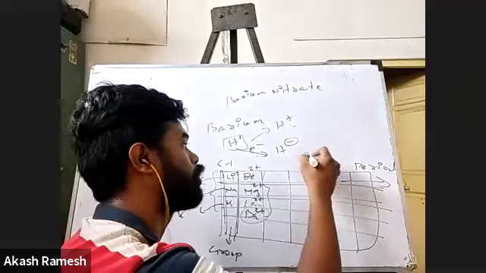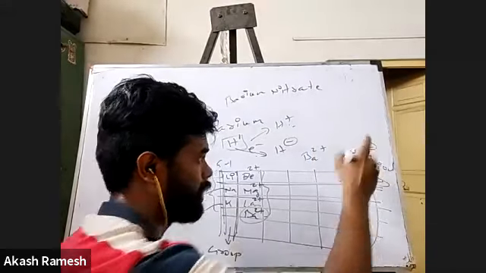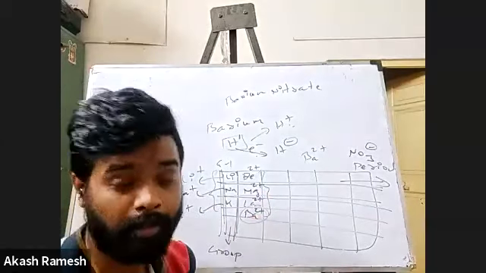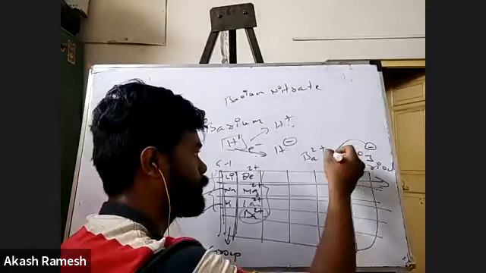Sir, Ba(NO3)2, good, right? So I know now, just now I told you Ba is Ba2+. I know nitrate is NO3−. Whenever you see 8, oxygen is going to come. Okay, now we'll swap.